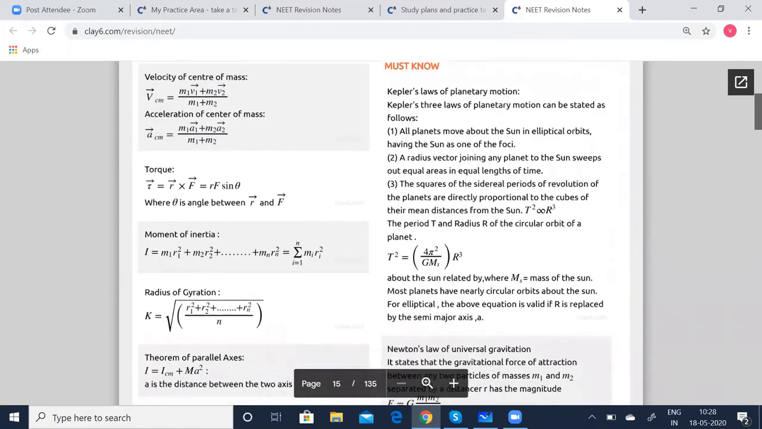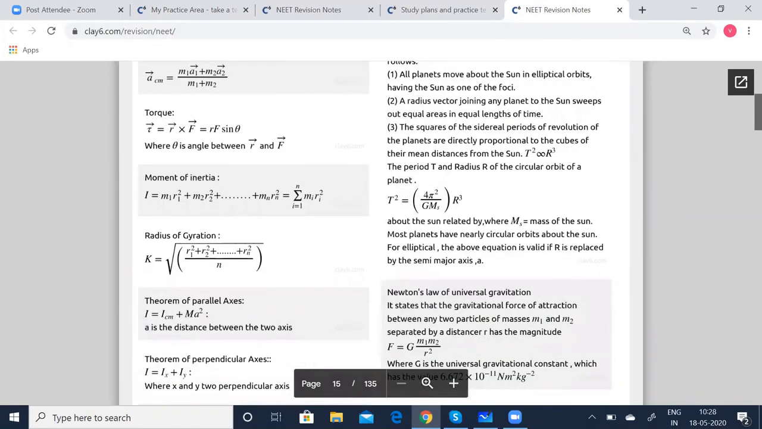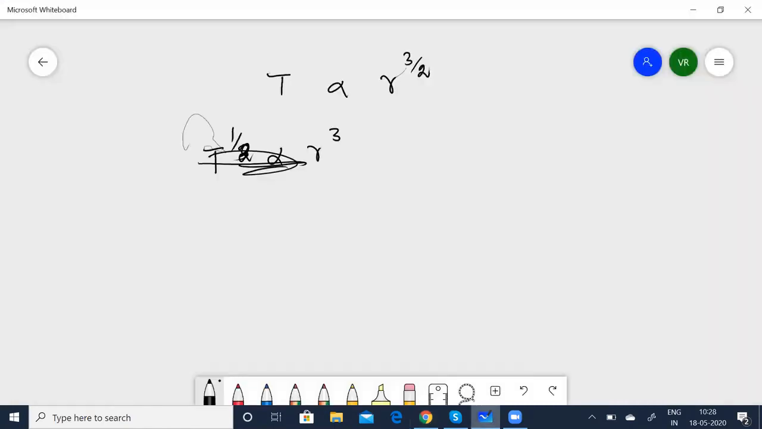Kepler's law states that T squared is proportional to r cubed, right? So now quickly substitute that. T squared is proportional to r cubed, or taking the square root on both sides, I get T is proportional to r raised to the power of 3 by 2. This is how I got it.